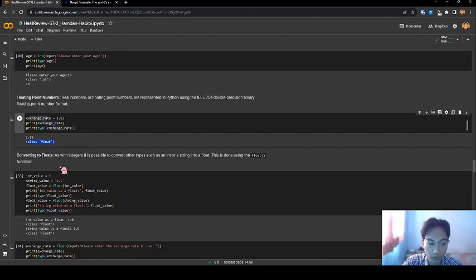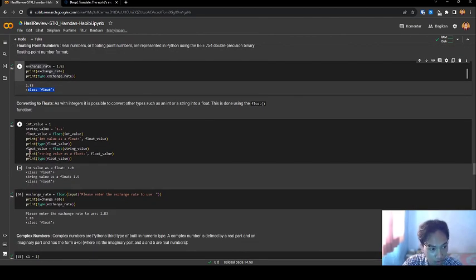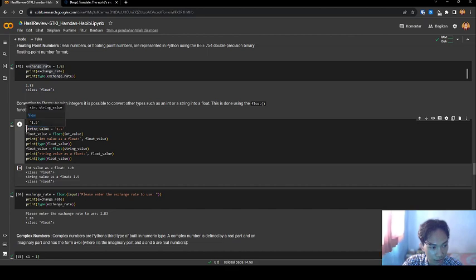Next, converting to float. As with integers, it's possible to convert other types such as integer or string into float. This is using the float function. Let's see the code. I have an integer value. I have a string value. I run this code.